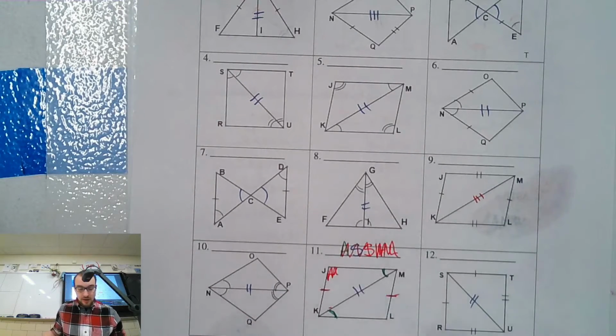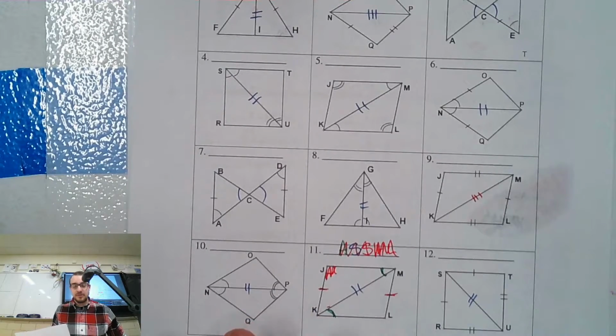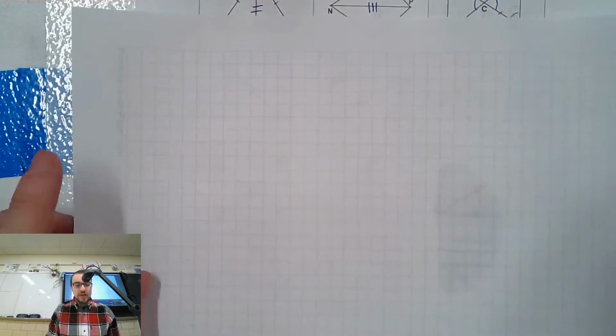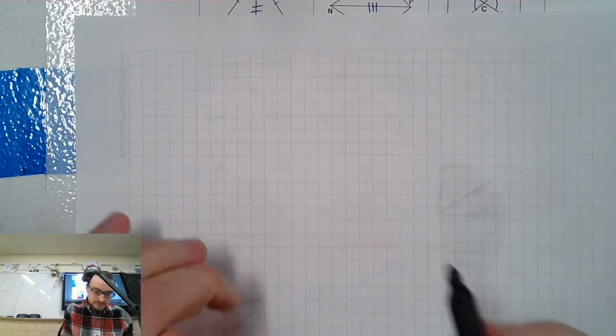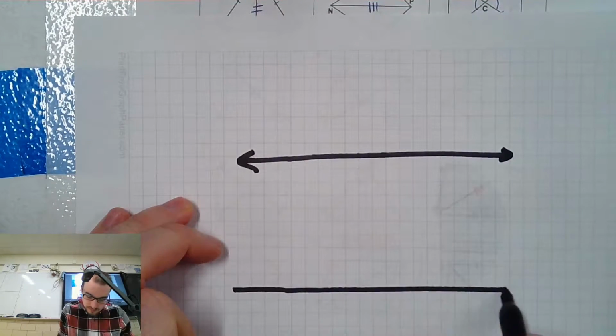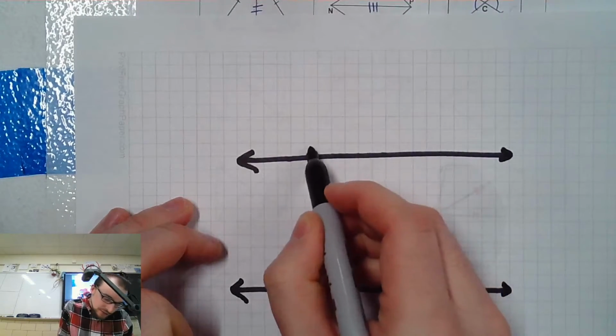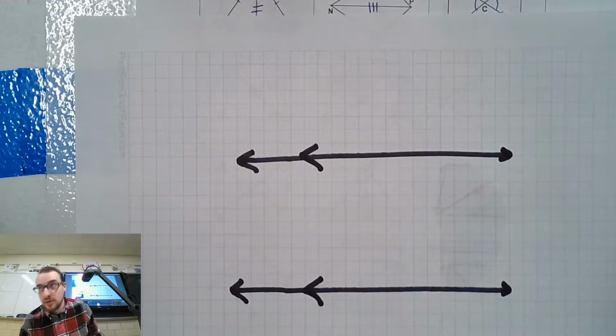All right, so let's talk about 11 and how we go about solving this, okay? Before we do that, I'm going to remind you of something, okay? When I do arrowheads like this in the middle of the line, what does that mean? That they are parallel, right?